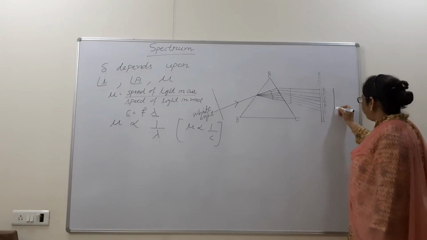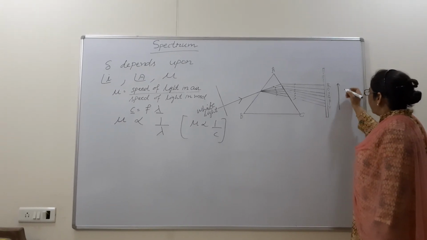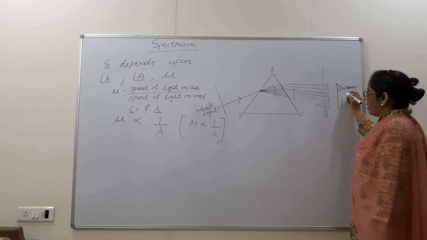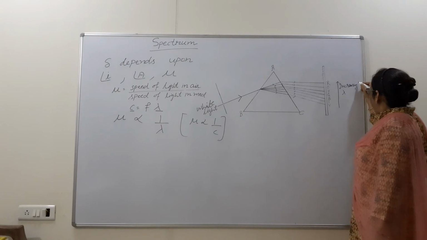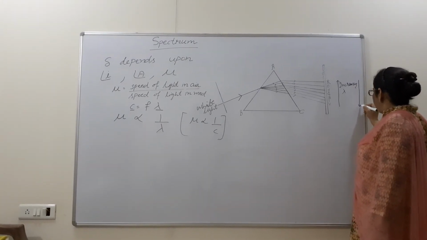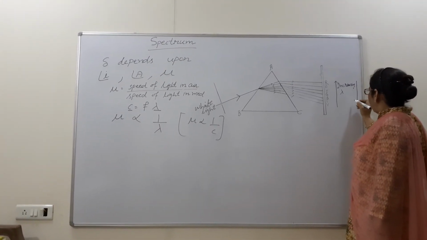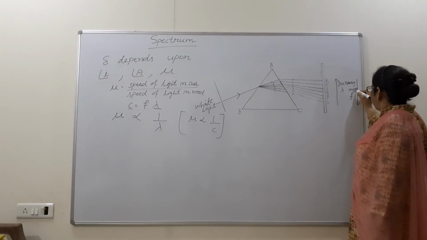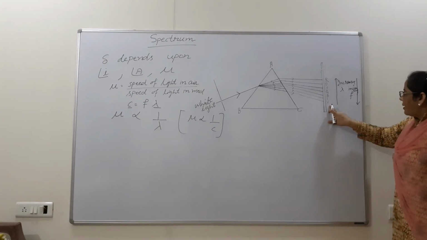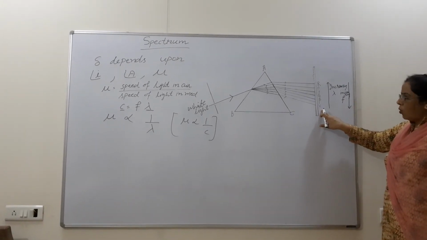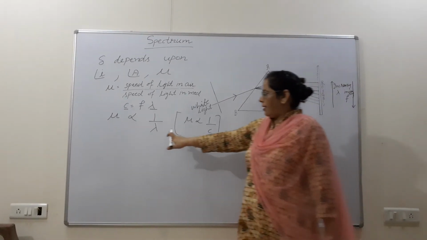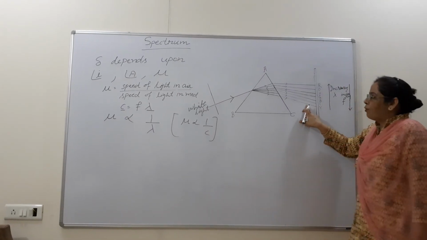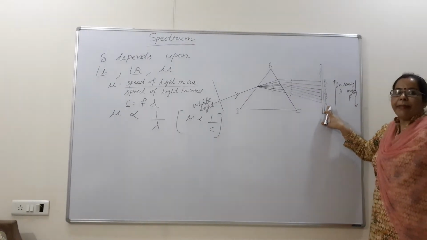So here this is increasing wavelength, and here, in this way, this will be increasing frequency. Violet color has the least wavelength. So if the least wavelength is there, then the refractive index will be maximum. So this violet color will deviate maximum.